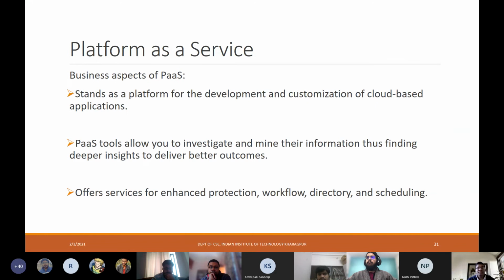There are different business aspects of platform as a service. It stands as a platform for the development and customization of cloud-based applications. It has different tools that allow users to investigate and mine their information, thereby finding deeper insights to deliver better outcomes.